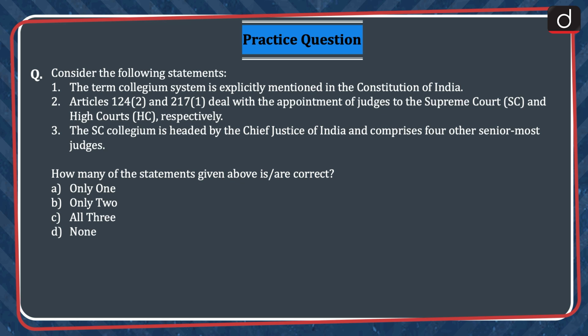Now it's time for today's practice question. Consider the following statements. 1. The term collegium system is explicitly mentioned in the Constitution of India. 2. Articles 124(2) and 217(1) deal with the appointment of judges to the Supreme Court and High Courts respectively. 3. The SC Collegium is headed by the Chief Justice of India and comprises 4 other senior-most judges. How many of the statements given above are correct? Your options are A. only 1, B. only 2, C. all 3, and D. none.